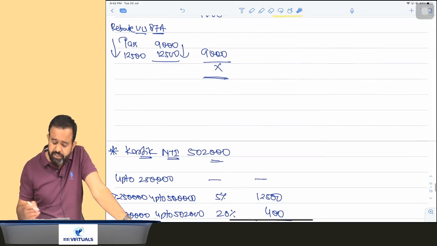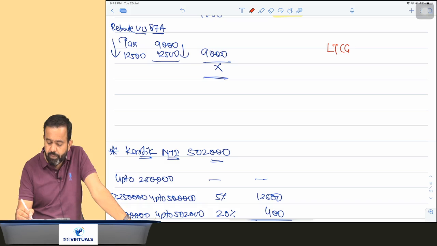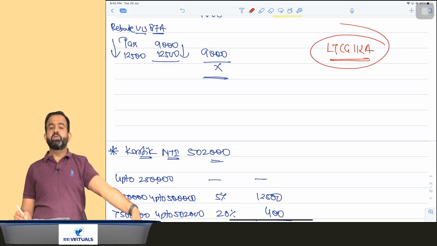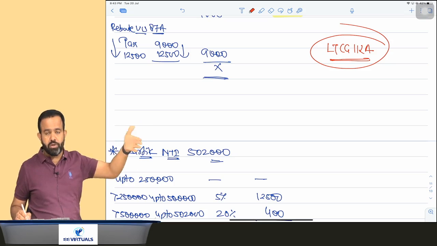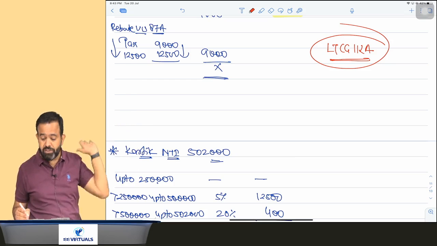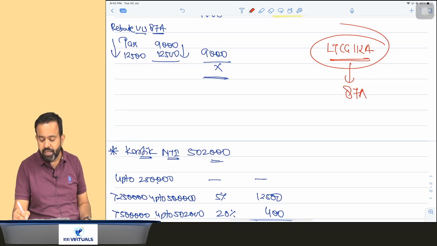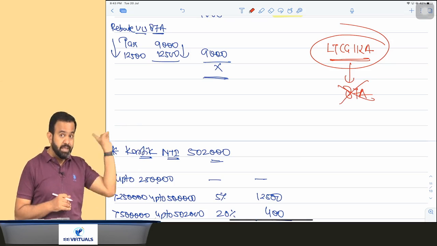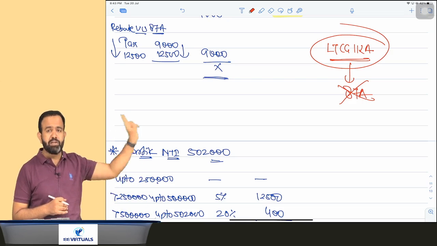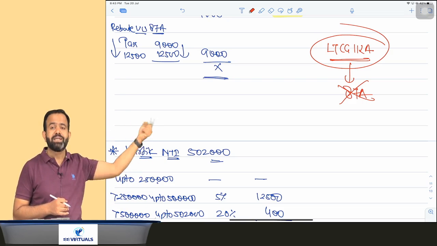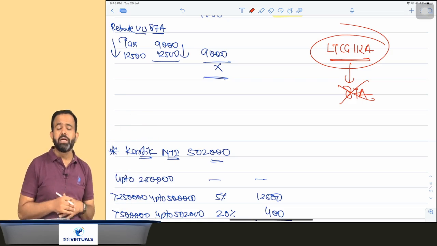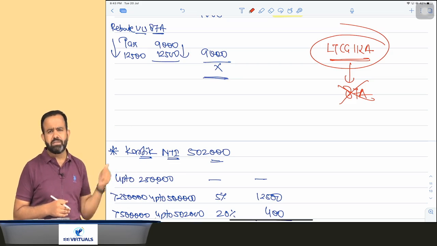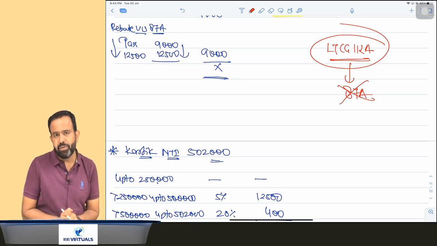And that exception is long-term capital gain under section 112A. This long-term capital gain under section 112A means long-term capital gain on equity shares and all, on the share market. Against this long-term capital gain on equity shares, 87A is not available. There is only one exception, that is LTCG 112A. Under section 112A, it is taxable at 10%. So against this particular LTCG, this rebate is not available. Other than that, for any kind of income, this rebate under section 87A is available. You got my point or not?